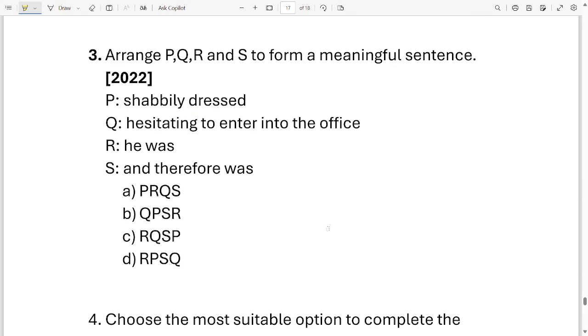Question number 3. Arrange P, Q, R, and S to form a meaningful sentence. Here you can see for P there's one sentence given. For Q, one sentence is given. For R also one sentence is given, and for S also one sentence is given. Now you have to identify it in order, and from here you have to choose the option. So which one is the correct option? Take your time, go through your sentences and choose the correct option from here.